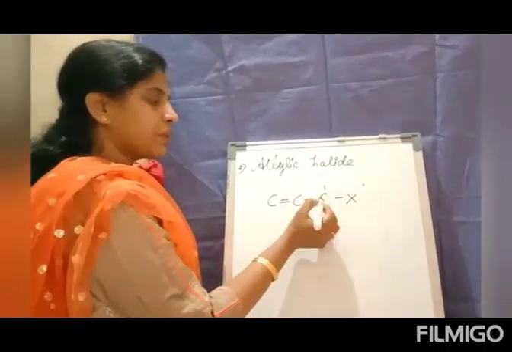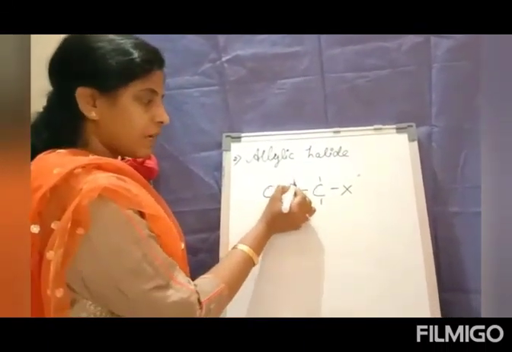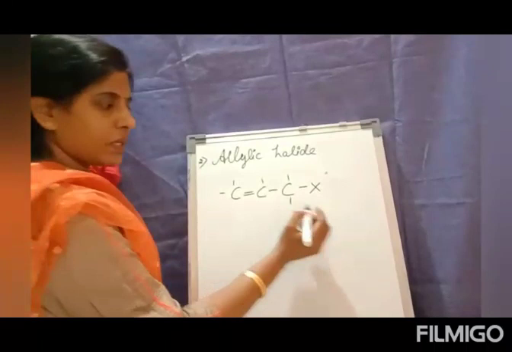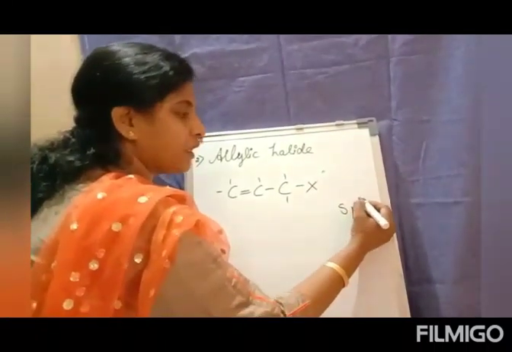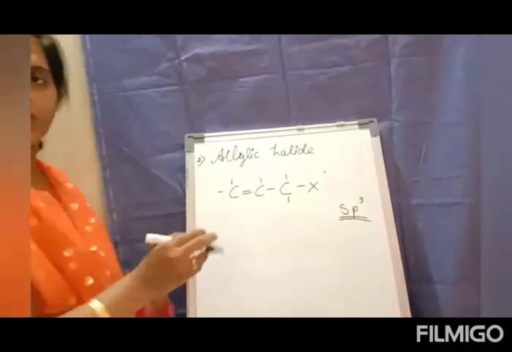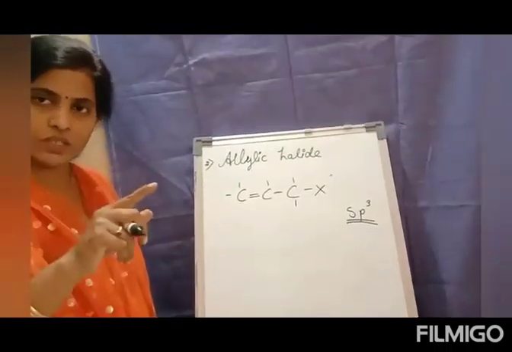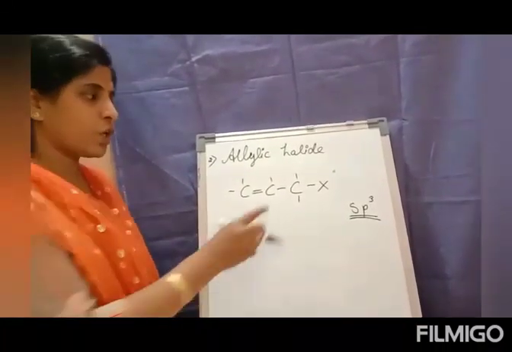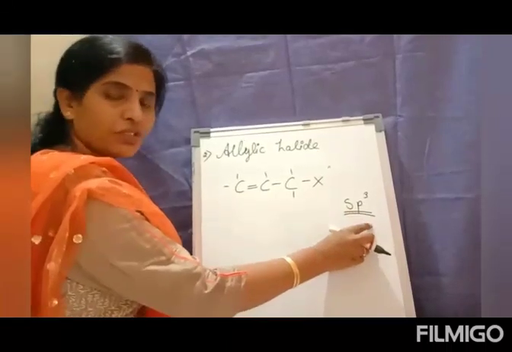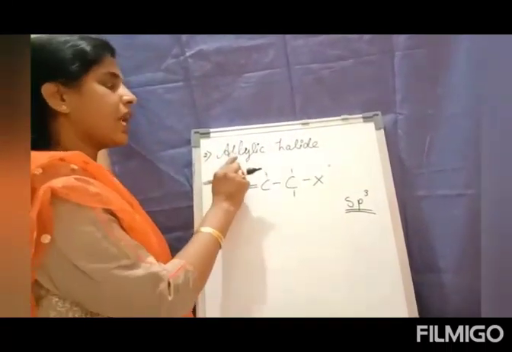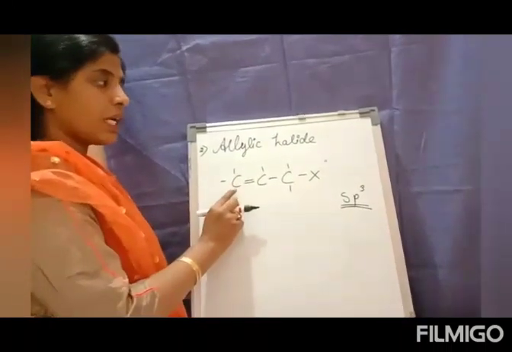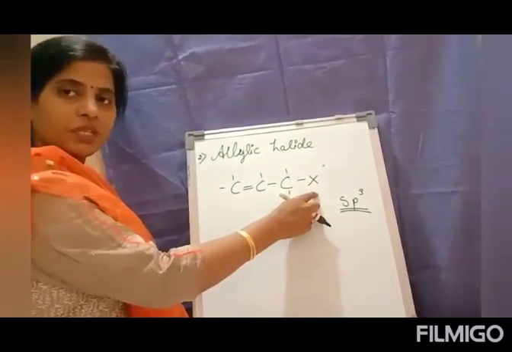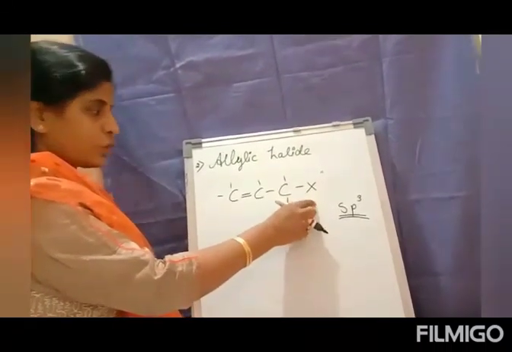So I have replaced one of the hydrogens by the halogen group. The other valencies will be completed with hydrogen. So this carbon atom is sp3 hybridized. As we have seen, for monohalogen, the second concept was based on the type of hybridization. So I have carbon which is sp3 hybridized, but it is an allylic halide. So this is my allylic halide group, the allylic group where a hydrogen has been replaced by the halogen.